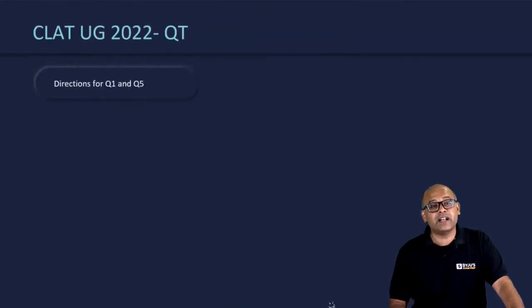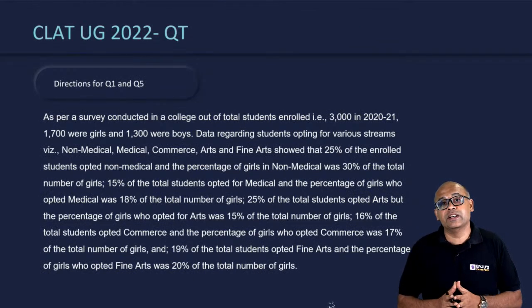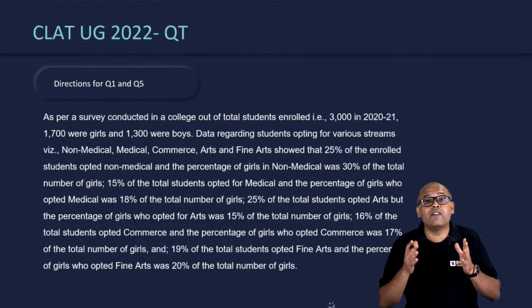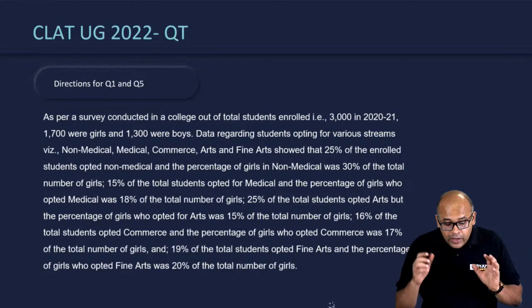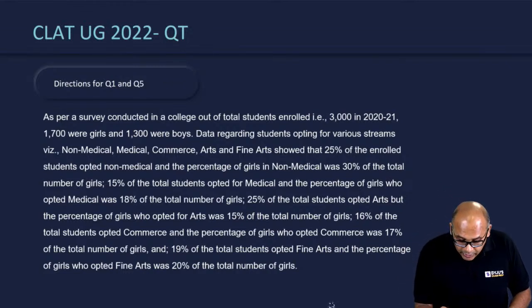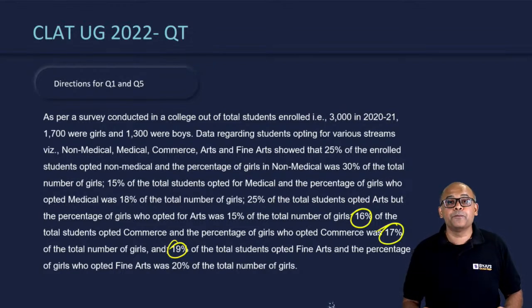So this is the first set. I'm sure you guys remember this. You have your papers in front of you, so I'm not going to explain and solve it here, but I will tell you whether you should have attempted this or not. I'll give you a brief 1-minute analysis. Firstly, look at the percentages. You're talking about 19%, 16%, 17%.